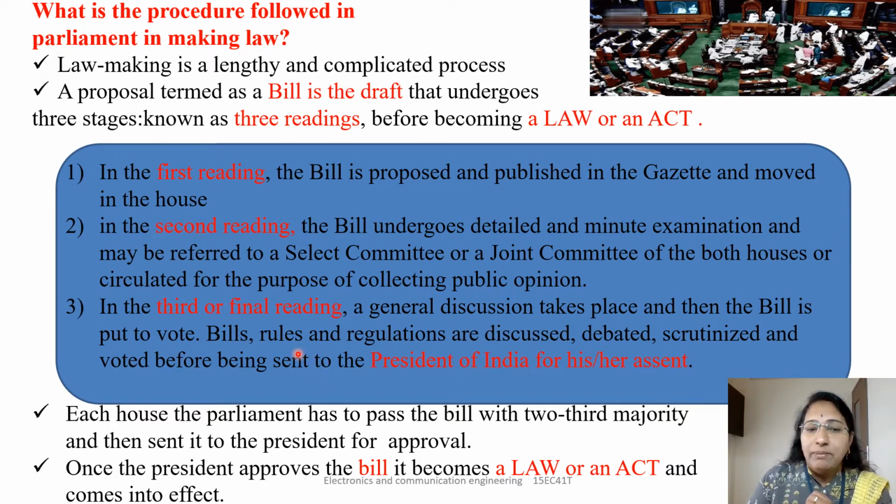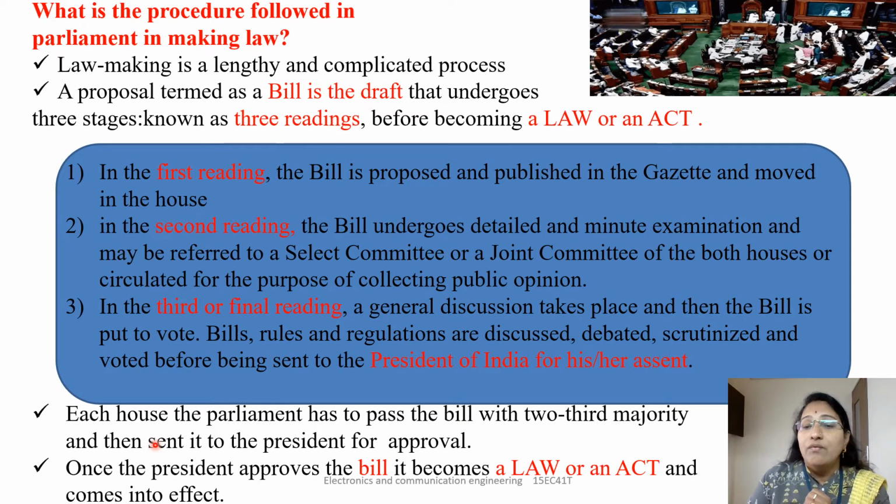Okay. In the bill, rules and regulations are discussed, debated, scrutinized and voted on before being sent to the President for his assent. Assent means permission. So this is done in the third stage. Each house of the parliament has to pass the bill with a 2/3 majority. So how is the bill passed?